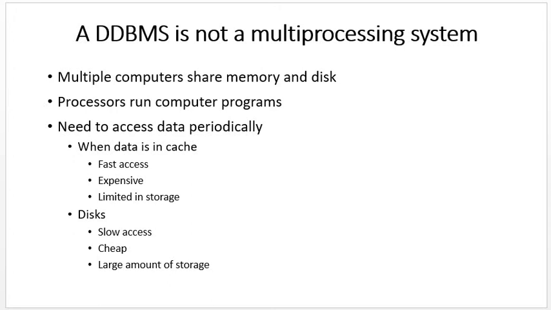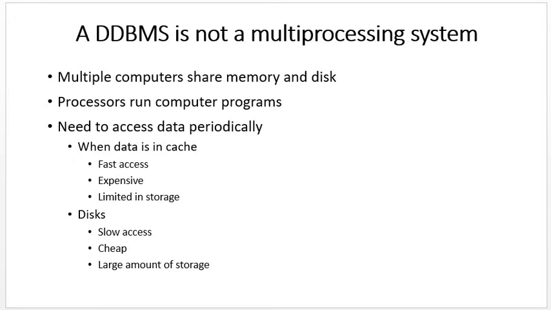Processors that run computer programs need to access data periodically at some point of time. When we are using the primary memory or cache memory, then we will get fast access, but it's expensive and has limited storage.